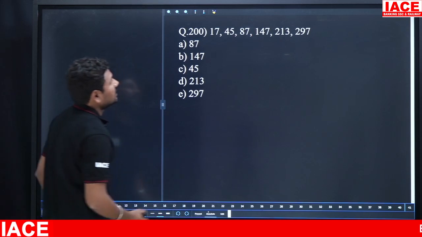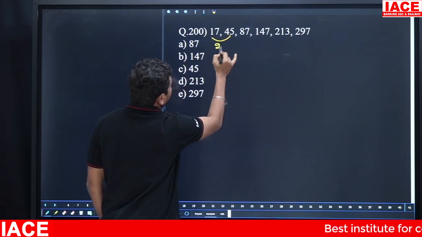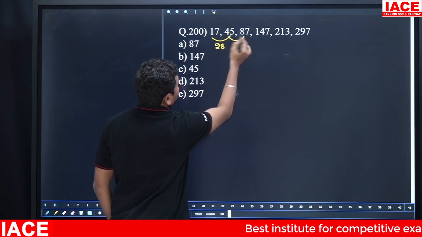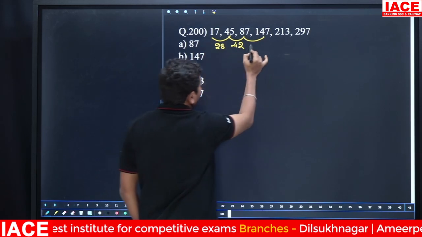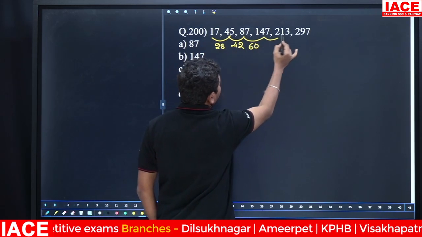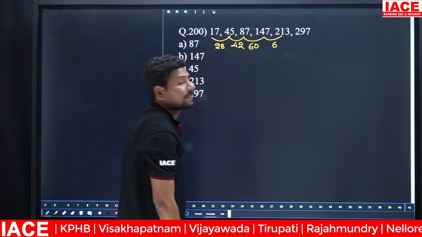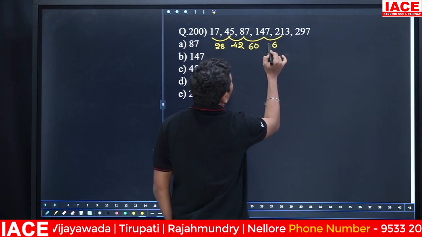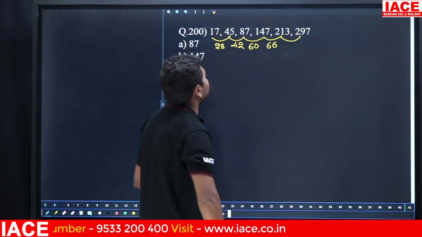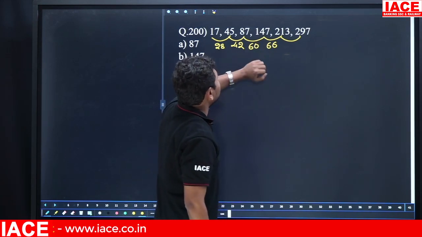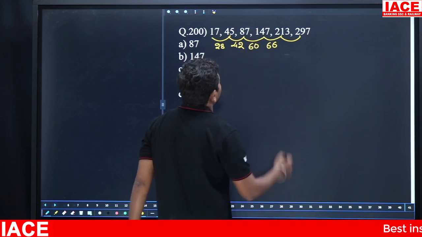Next, let's check the differences. 17 became 45, so 28 is added. 45 became 87, so 42 is added. 87 became 147, so 60 is added. 147 became 213, so 66 is added. Is it right? 66 or 76? Here 6 plus 7 is 13, and 13 and 14 plus 1 is exactly 66.